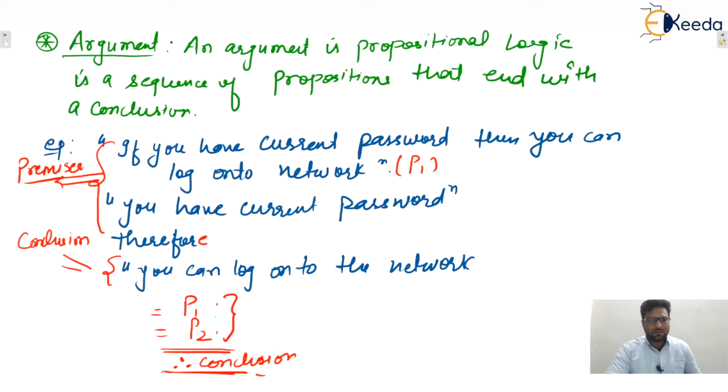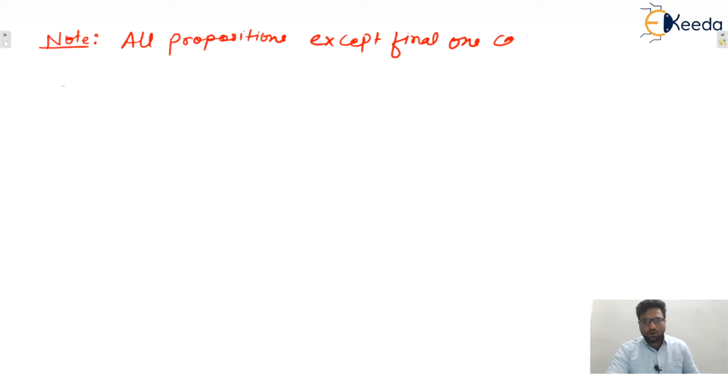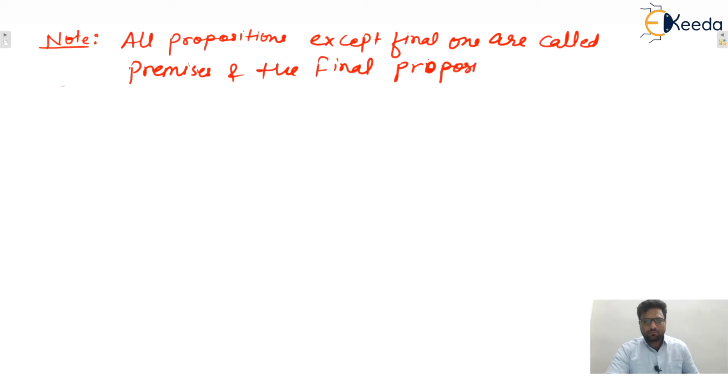Okay. So in the next one, write down one note. In the note, you can write: all propositions except the final one are called premises, and the final proposition is called the conclusion.